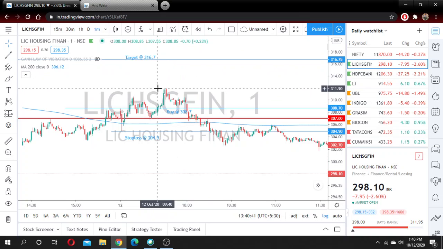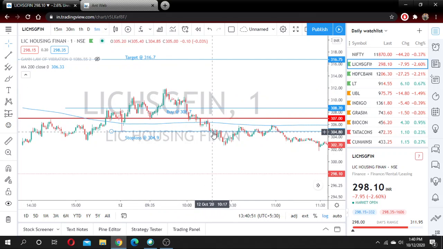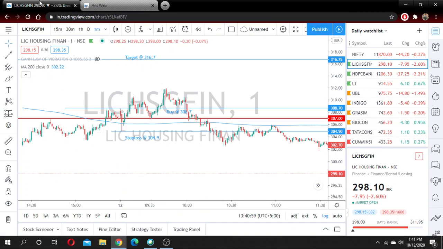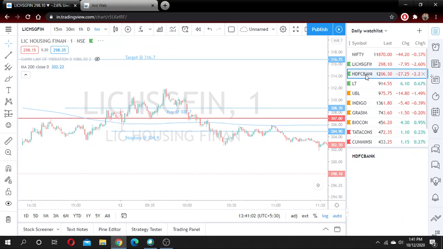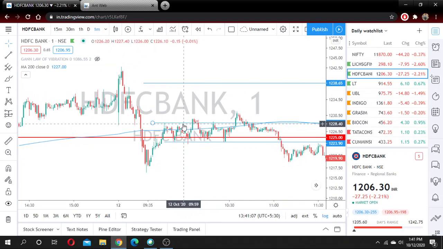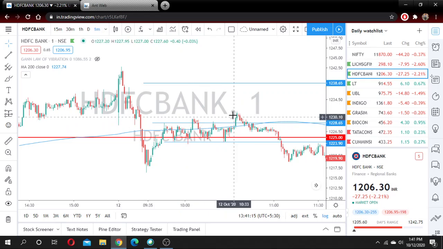I did not book the profit of 1000 rupees in the morning, and later in the day, because of the wild movement of the market, it fell down and took my stop loss. I booked a loss of 1100 in LIC Housing Finance. At the same time, I also took a trade in HDFC Bank. I entered around here, 127. After that, it went up to 131.5.